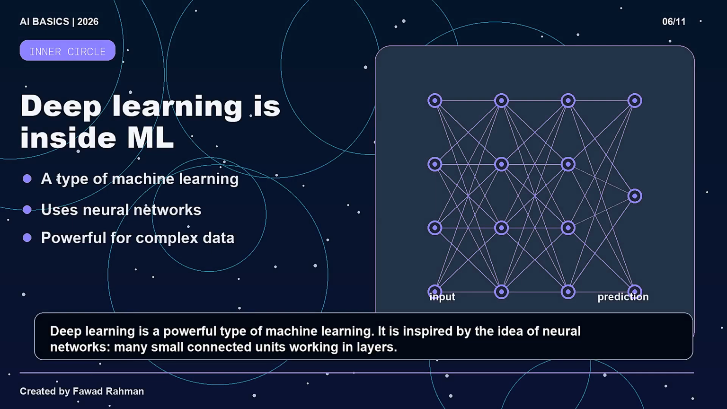Deep learning is a powerful type of machine learning. It is inspired by the idea of neural networks, many small connected units working in layers. These layers can transform simple input into more useful meaning. The word deep simply means the network has many layers. More layers can learn more complex patterns, but they also need more data, more computing power, and careful training.